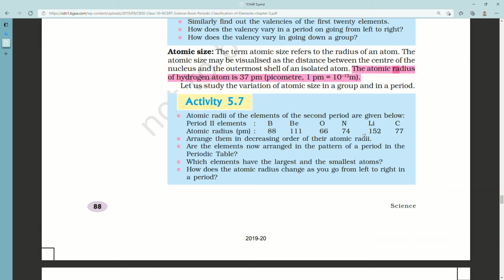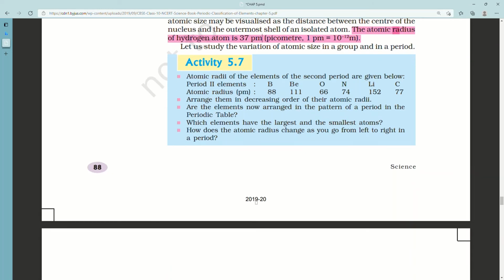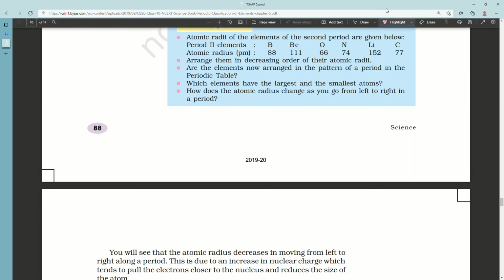Which elements have the largest and smallest atoms? How does the atomic radius change as you go from left to right in a period? You will see that the atomic radius decreases in moving from left to right along a period. This is due to an increase in nuclear charge, which tends to pull electrons closer to the nucleus and reduces the size of the atom.